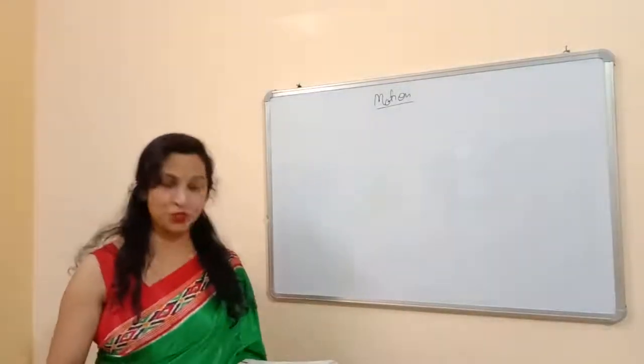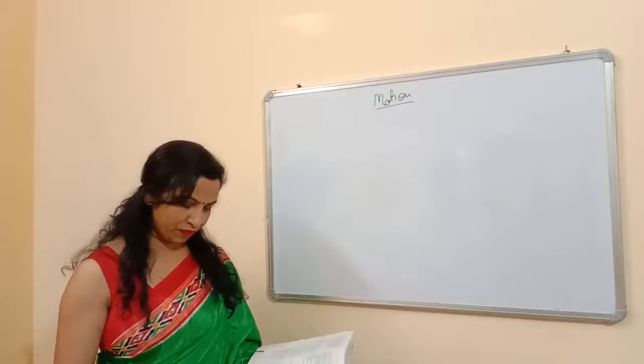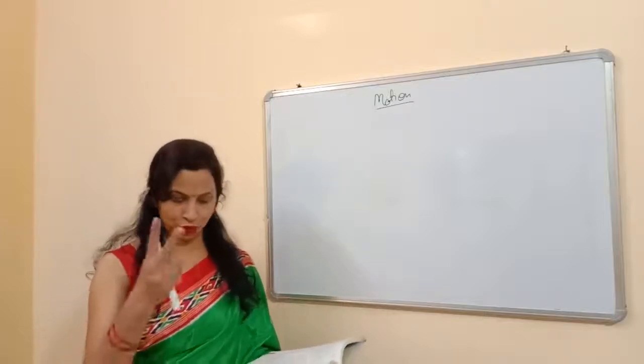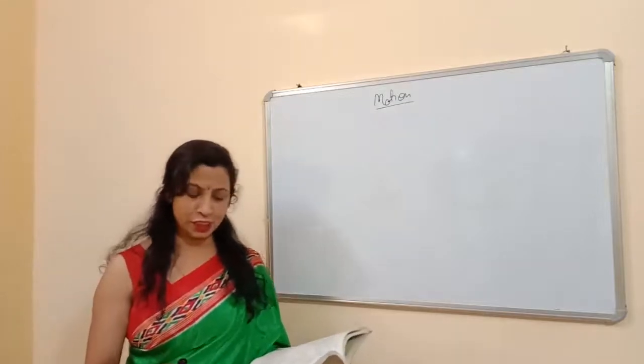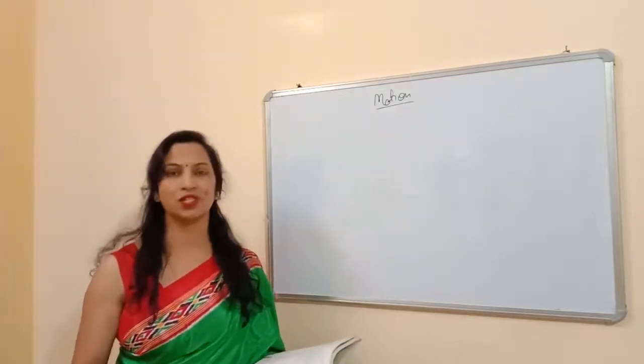So this is the numerical question from an NCERT book, page number 103. The second question is: a bus decreases its speed from 80 km per hour to 60 km per hour.